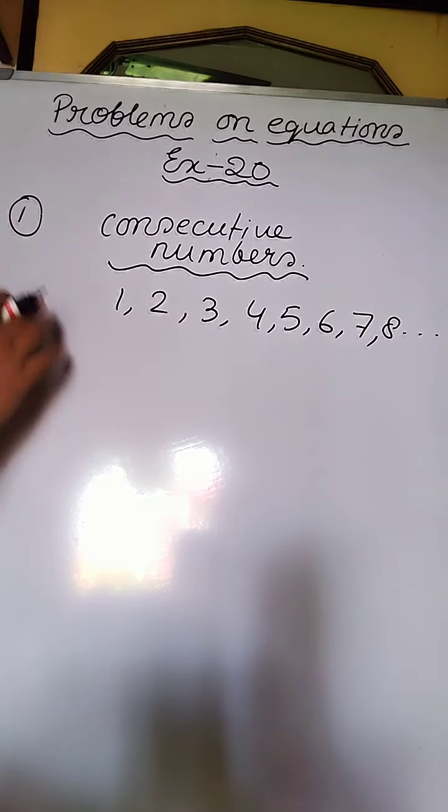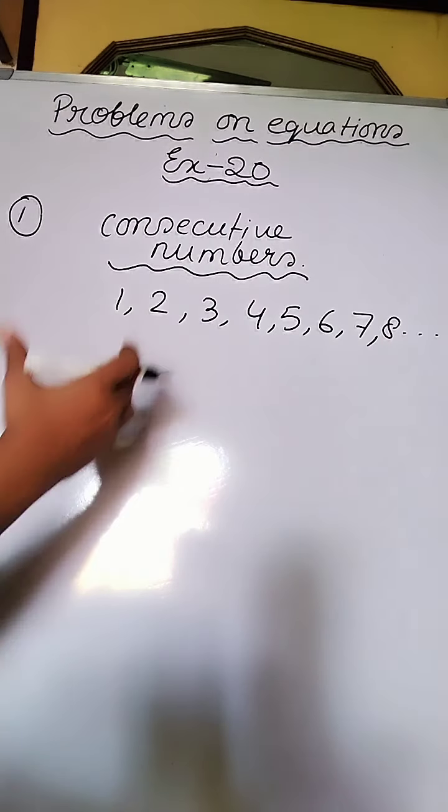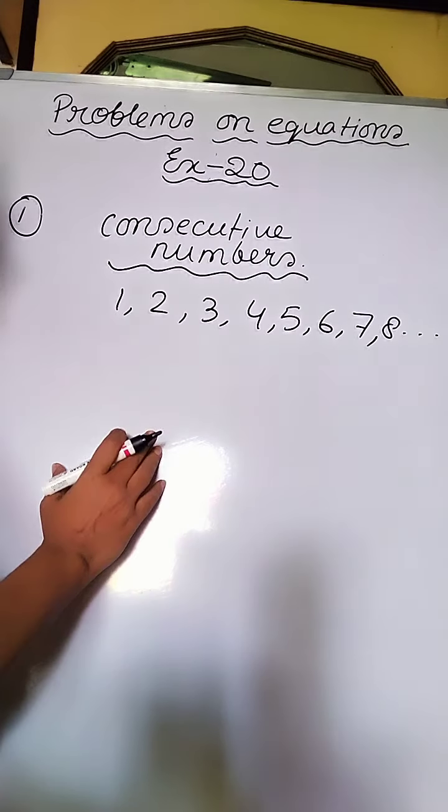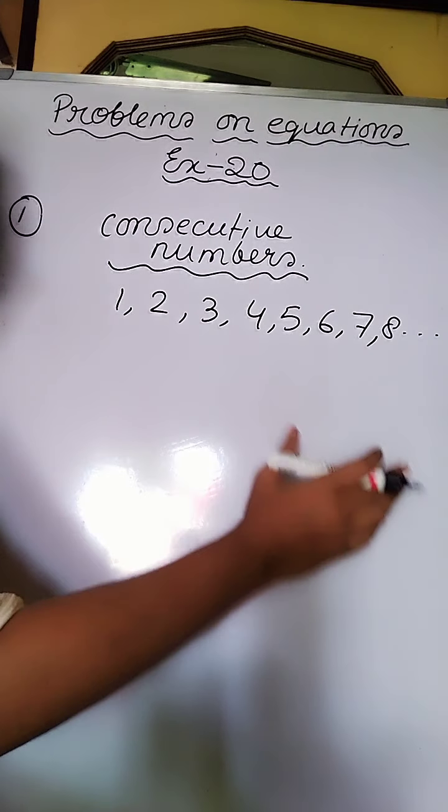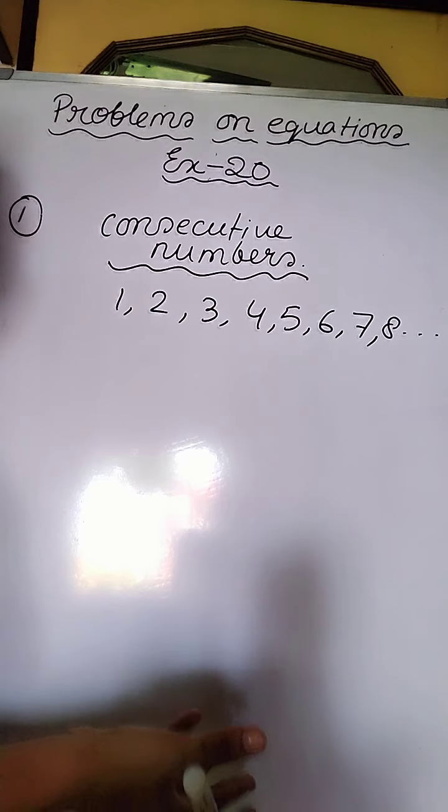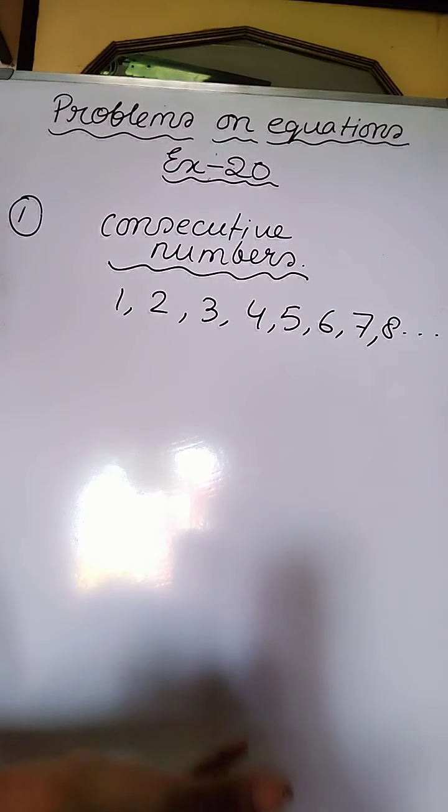Now in this sum number 1 of exercise 20, you have to assume one number and then the consecutive two numbers. That means you have to assume three consecutive numbers. Three imaginary consecutive numbers you have to take. We don't know what number we can assume.